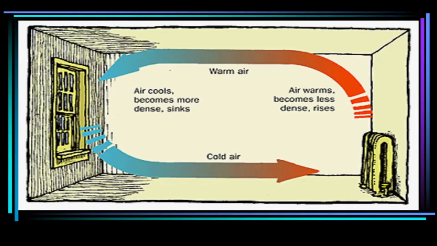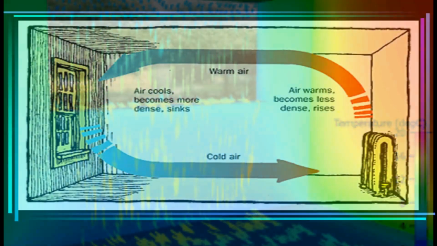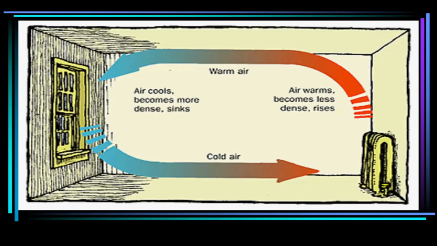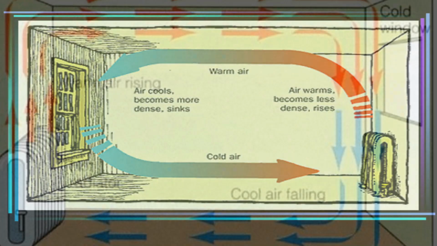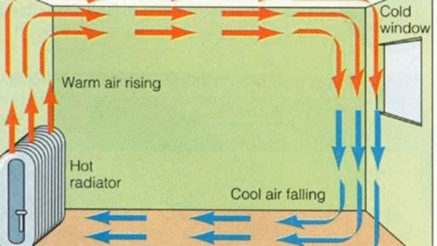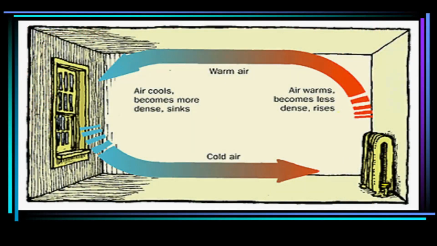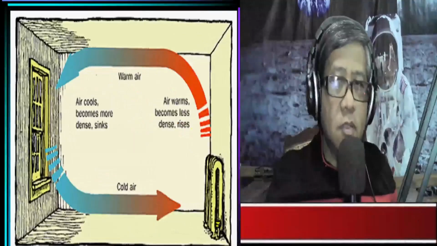So eventually the air cools and it becomes more dense, or it becomes heavier, so that cool air sinks. And at that corner of the room near the window, that creates an area of high pressure. So the movement now of air inside the room would be from a region of high pressure, which is near the window, to an area of low pressure near the radiator. So that's the general movement of air inside the room, from high pressure to low pressure. And that's what we call a convection cell.